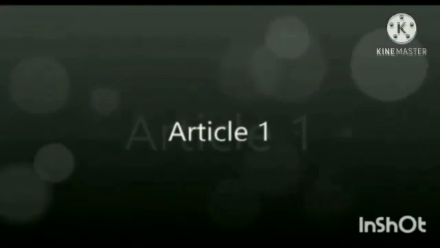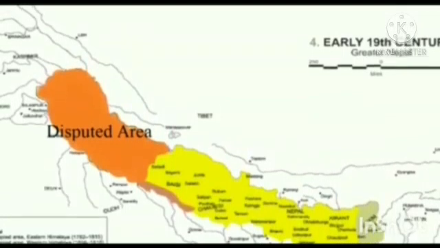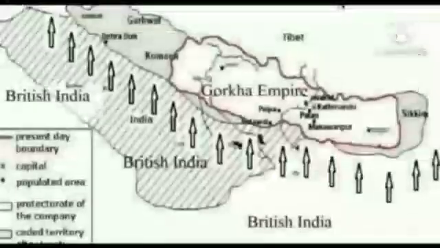Article 1. Peace and friendship between Nepal and the East India Company. The King of Nepal will renounce all claim to the lands which were the subject of discussion between the two states before the war and will acknowledge the right of the company to the sovereignty of those lands.